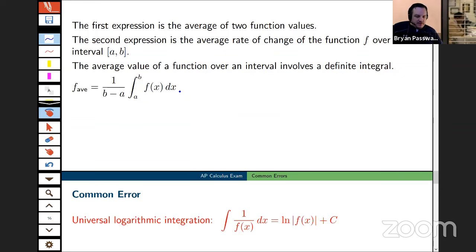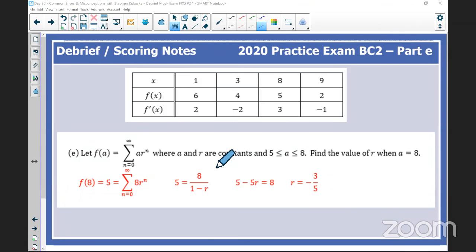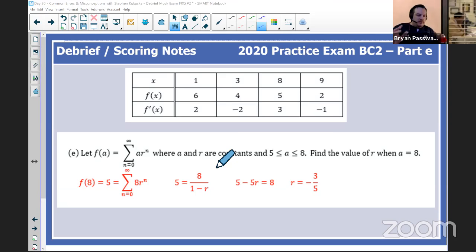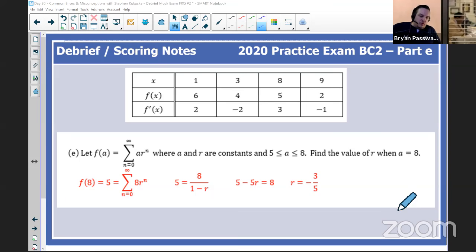Steve, because of time, can I jump to this last part here of a series? This is part E from yesterday's test, just so students can see the answers. We only have maybe 1 minute left, but I don't need you to talk about this problem. Students can see that this was a trickier problem. It was a geometric series, and they had to use some information from the table and then remember the sum of an infinite geometric series. But in general, can you make a couple of quick remarks on the convergence tests on this year's exam, like the alternating series test, p-series, geometric, and ratio test?